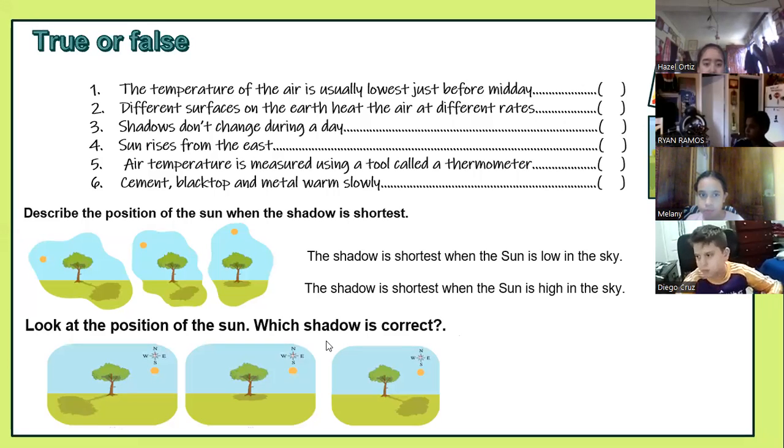Is the temperature of the air usually lowest, or cold, or hot? So this one, do you think is true or false? What do you think? False. You think it's false? Yes.